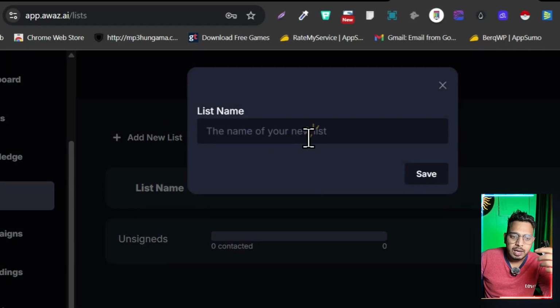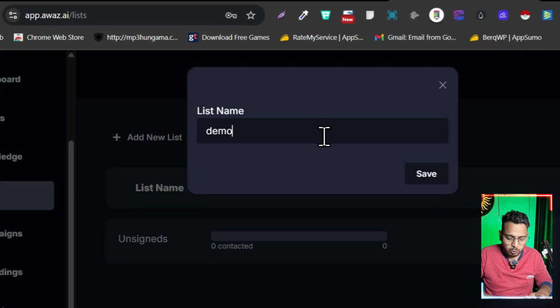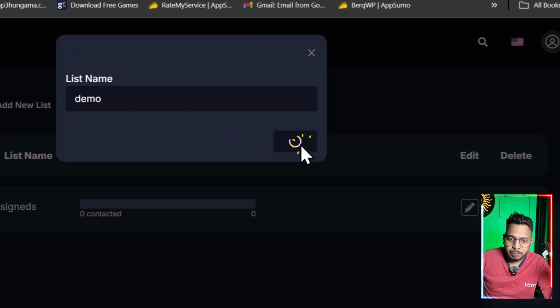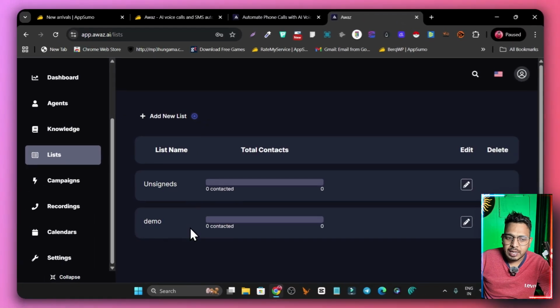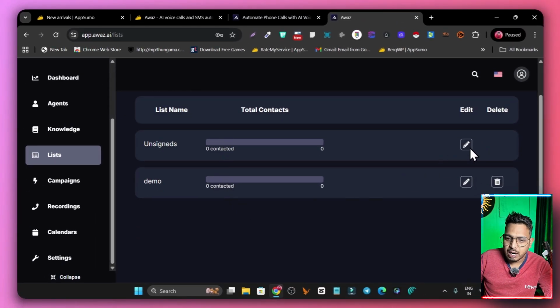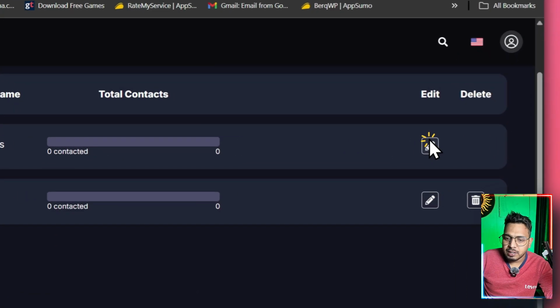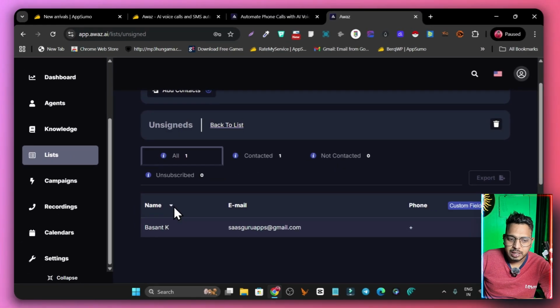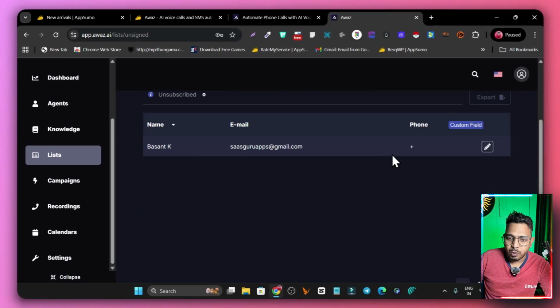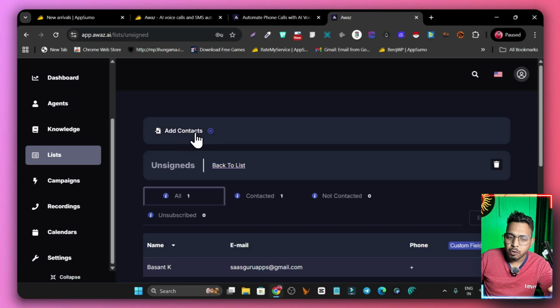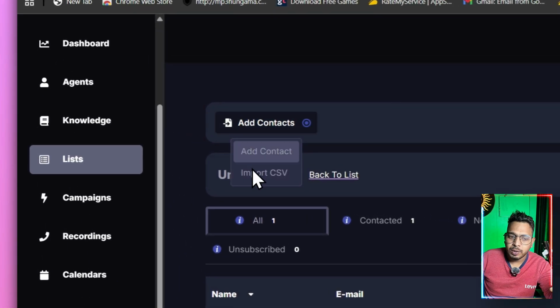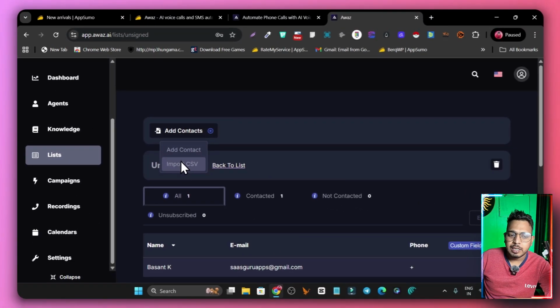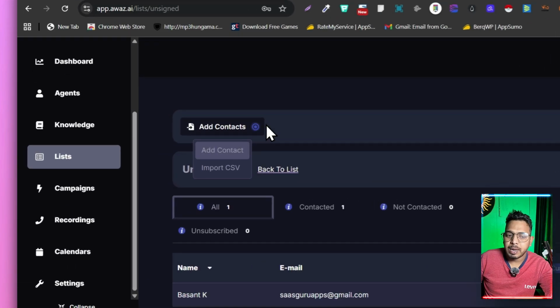So simply click here on the list name and give it a name. I'm going to give it demo here, save, and now you can just start adding the customers' details. You can start adding the list, or importing or exporting the list here. Okay, so you can see I have added only one person here, but if I want to add more, I have to simply click on add contact. If I have a list, I can import it, or I can manually add them one by one here.